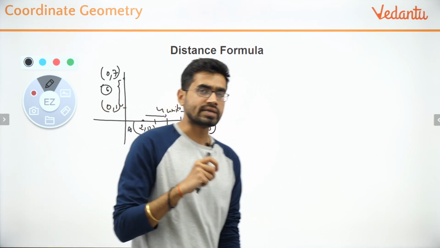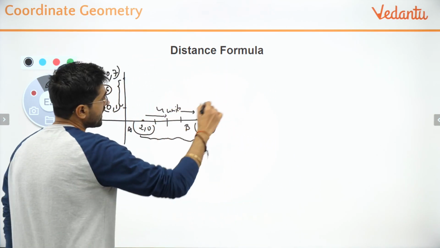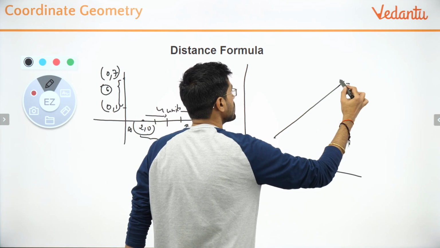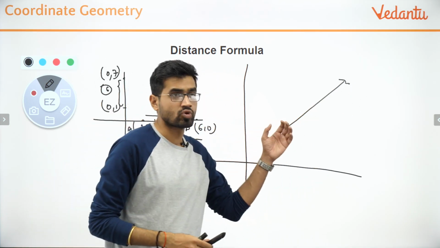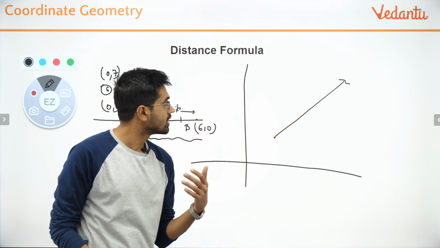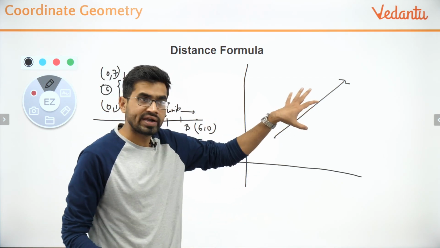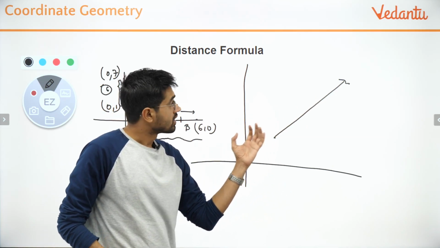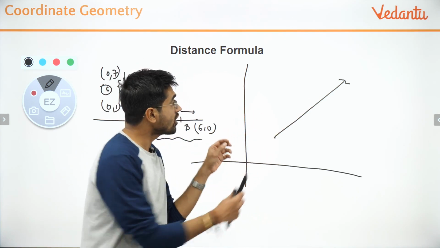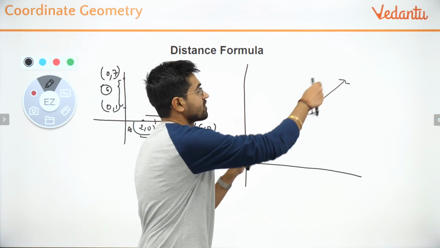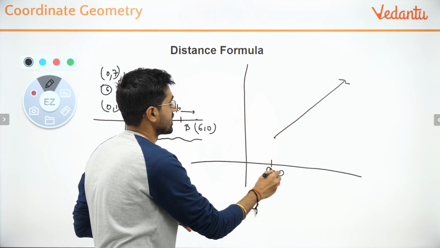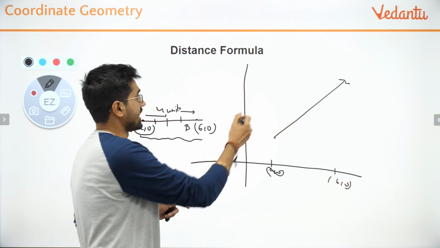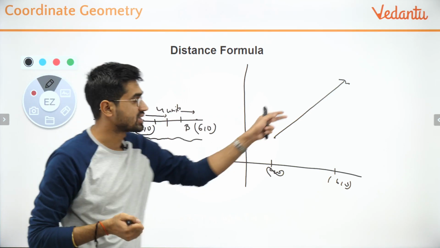But the problem arises when I give you two points lying somewhere in the plane. It does not matter in which quadrant they lie, first, second, third or fourth. The distance between the two points you cannot find directly by saying it is 4 or 6. It has to be something else.